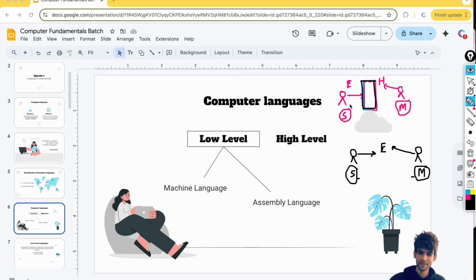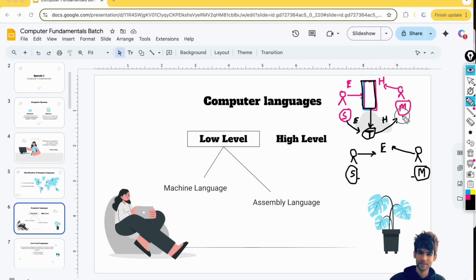For both of these persons, Steve and Mike, to understand what the other is speaking, we need a translator. I will denote it with T. What will be the purpose of this translator? Whatever Steve speaks, the translator will understand and communicate to Mike in his language, in Hindi. We give the input of English to the translator, and the translator converts that into Hindi and communicates with Mike.